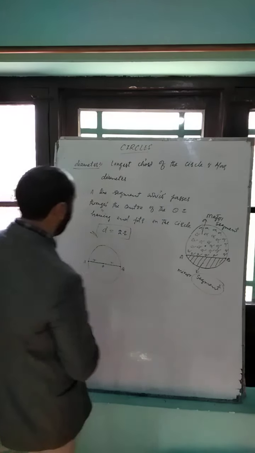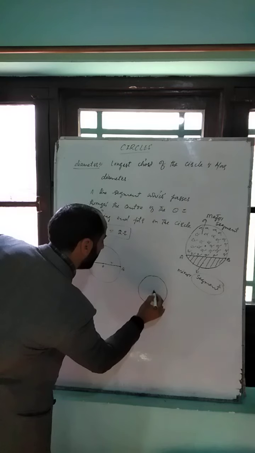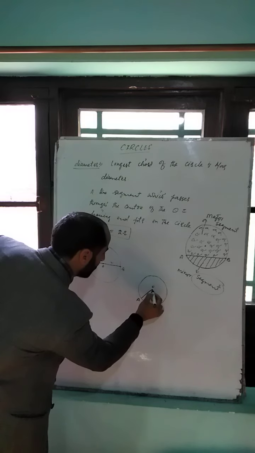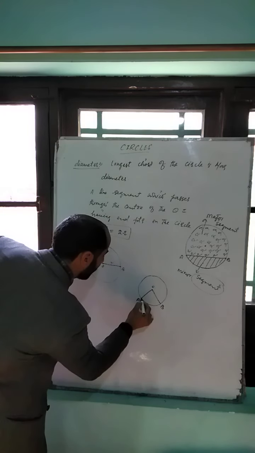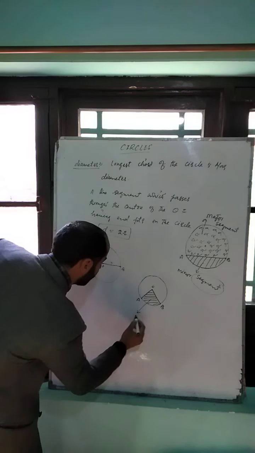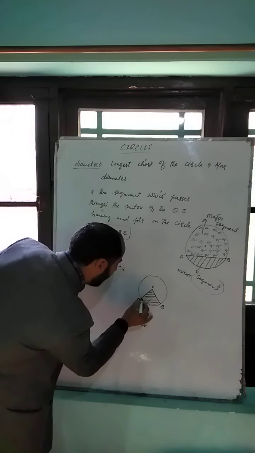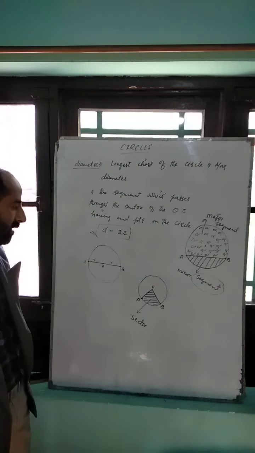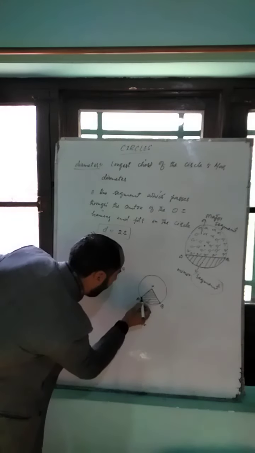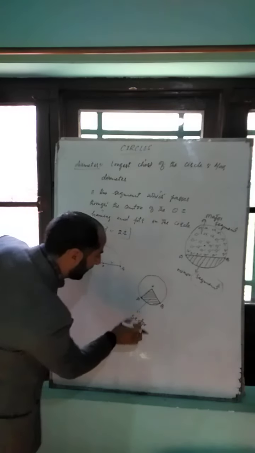Now, we will come to the radius of the circle. If we have a circle like this, with center O, and this is radius OA, this is also radius OB, we can say this area is known as sector. Sector is the area, or we can say the inner part of a circle formed by two radii and an arc. The inner part of a circle formed by two radii and an arc is known as sector.